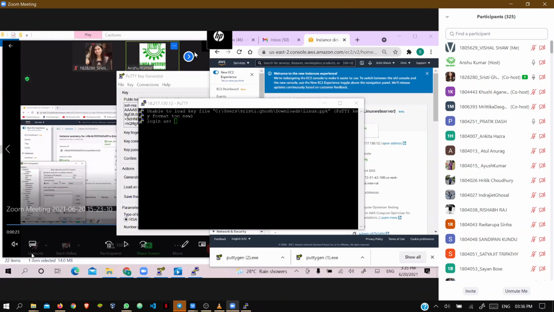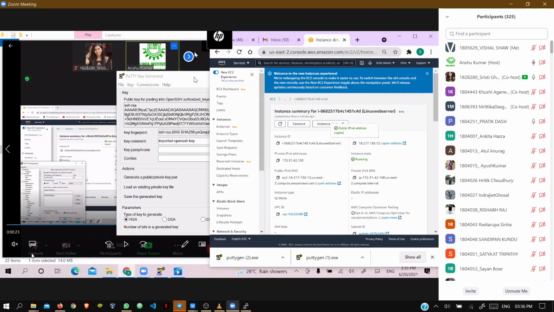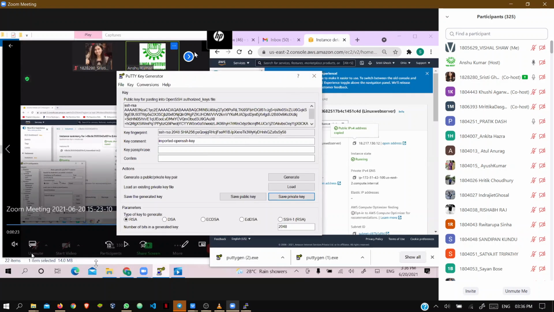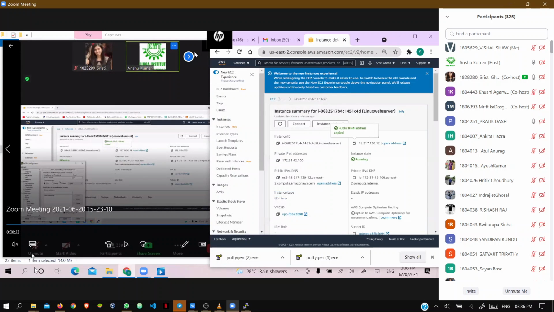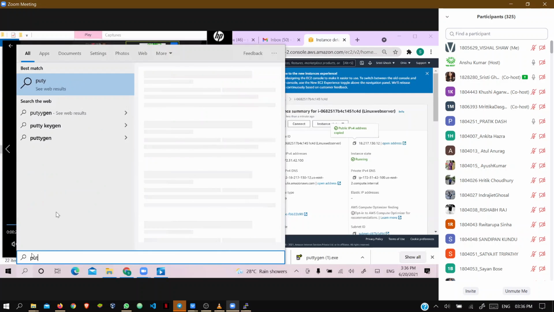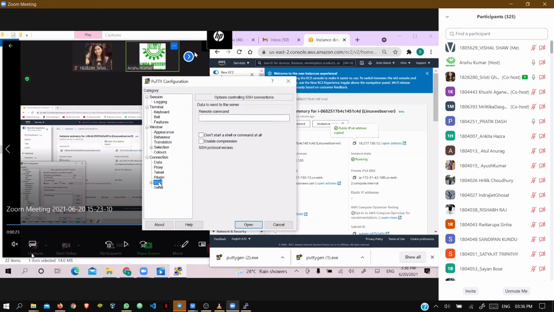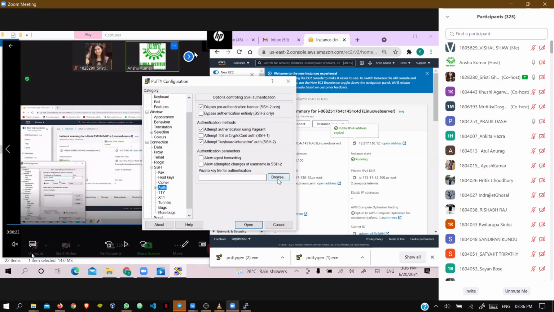Is it visible? Yes. Unable to load the file. The PPK file has not been loaded properly. Just close this. Go to PuTTY again, close all of it. This one is fine, this one you have loaded, but the PPK file is not in PuTTY. Yes, go to PuTTY. Good. Now browse it.